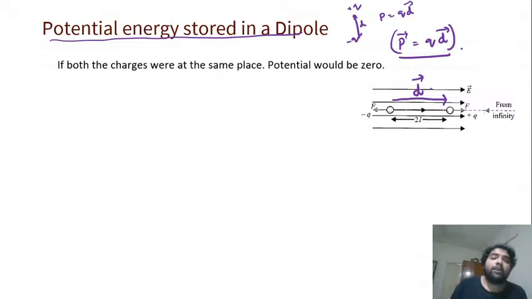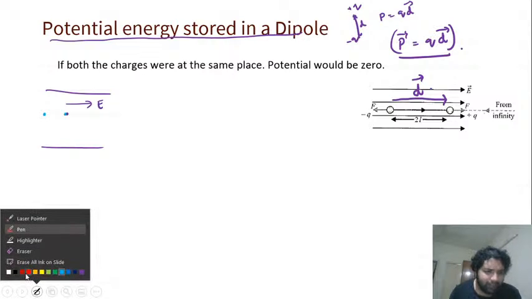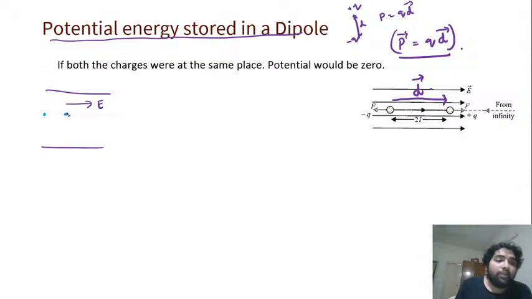All right. Now, suppose both the charges were at the same place, coming from infinity. Initially both of them have zero potential. They're coming slowly. Let's take that they come to the same place. This is a negative charge. Negative and positive are together. Now the negative charge came off here. That's all. There's nothing else. You're getting it, guys? So the positive charge which was there will be there. The only difference is the negative charge is a little distance away. How much distance is it? d distance away.